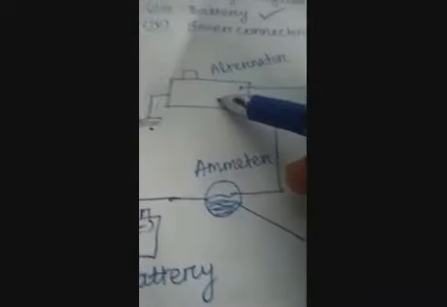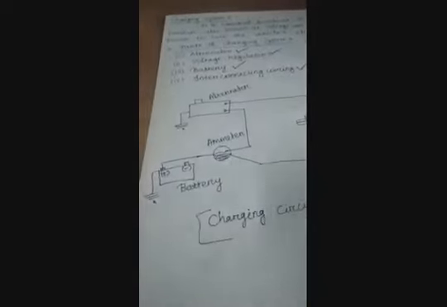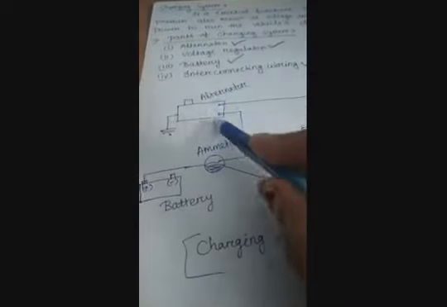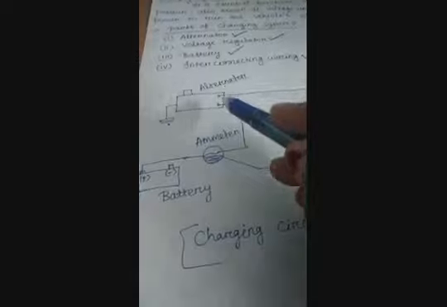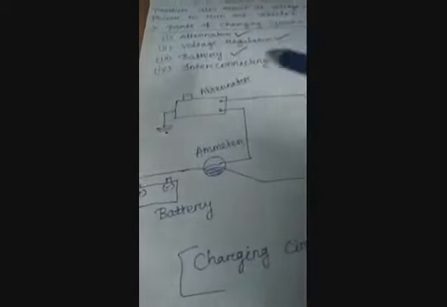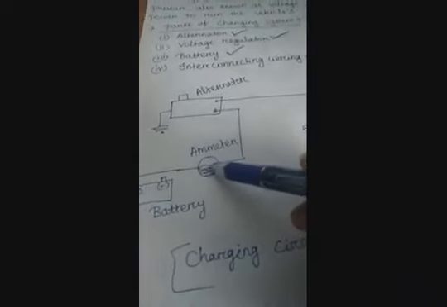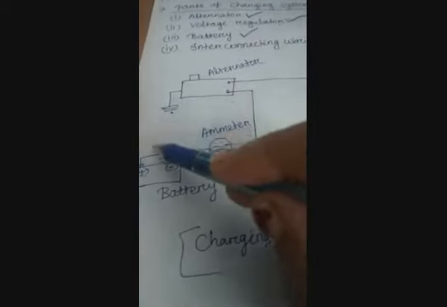So what is an alternator? Here, see the charging circuit figure. This is a small figure. The alternator is used in automobiles to charge the battery and to power the electrical system. It charges the battery because you can see that one point is connected to the voltage regulator, and one point is connected through the emitter to the battery. Here the battery is also used.